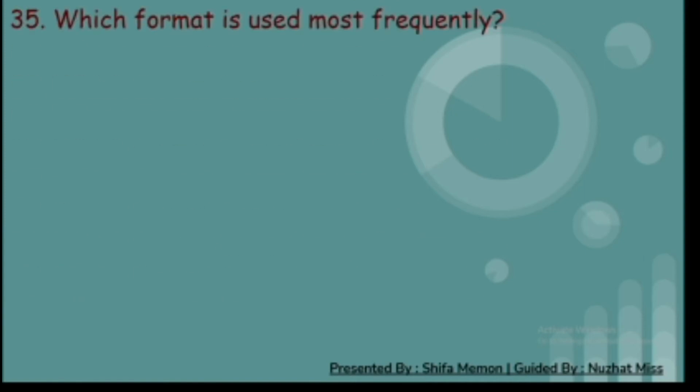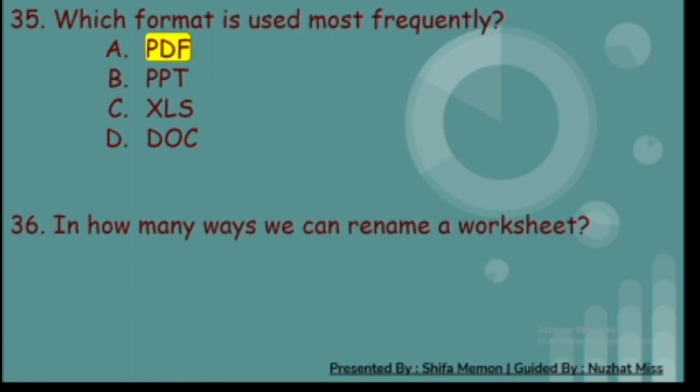35th. Which format is used most frequently? A. PDF, B. PPT, C. XLS and D. DOC. And the correct answer is A. PDF. 36th. In how many ways we can rename a worksheet? A. 1, B. 2, C. 3 and D. 4. And the correct answer is B. 2.